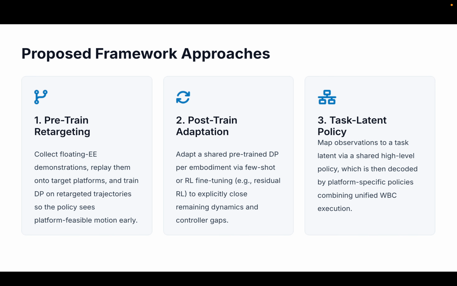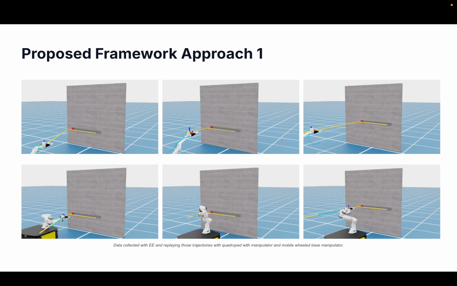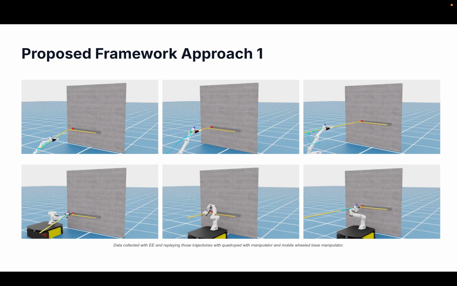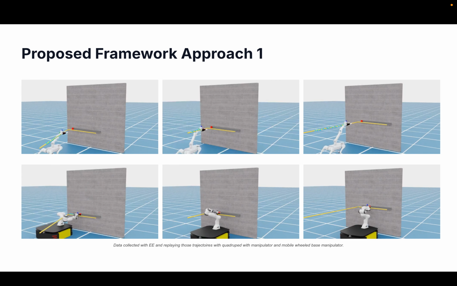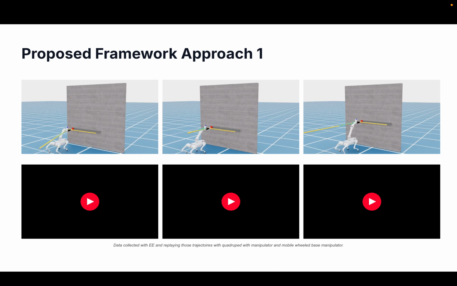We propose 3 different directions: retarget data before training, adapt the shared policy after training, or learn a shared task latent with an embodiment-specific decoder. So far, only the first approach has been tested. These videos show approach 1.